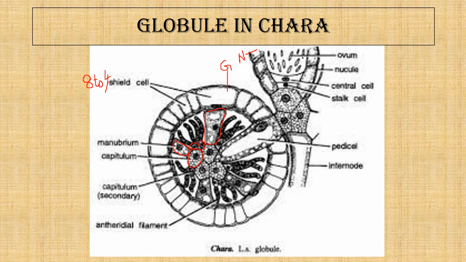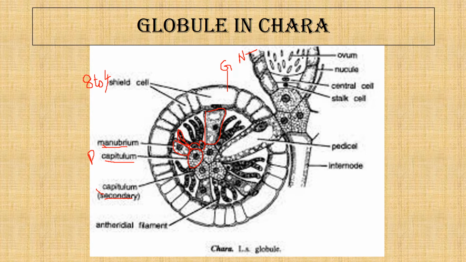So this is the manubrium. The rod-shaped manubrium gives rise to the primary capitulum, which gives rise to the secondary capitula, and from each secondary capitulum arise 2 to 4 antheridial filaments.